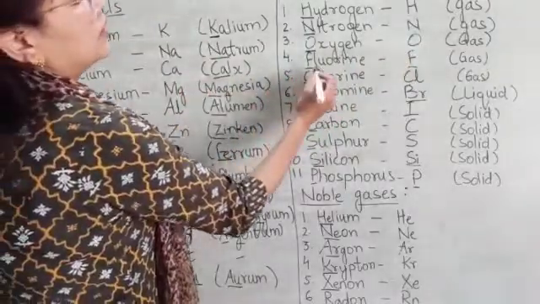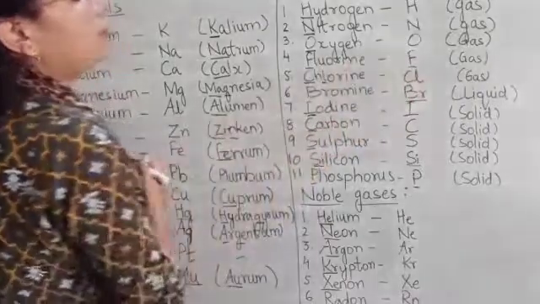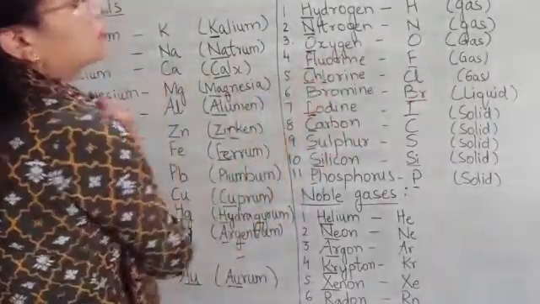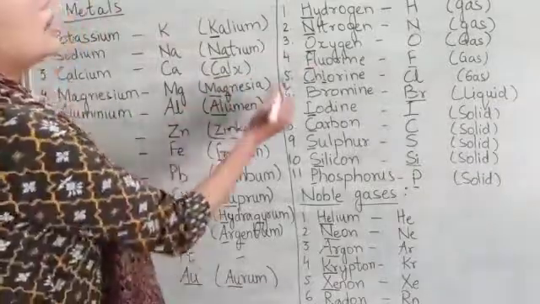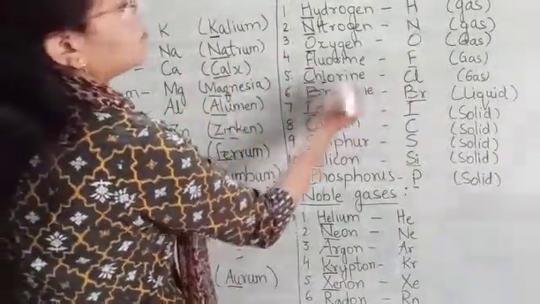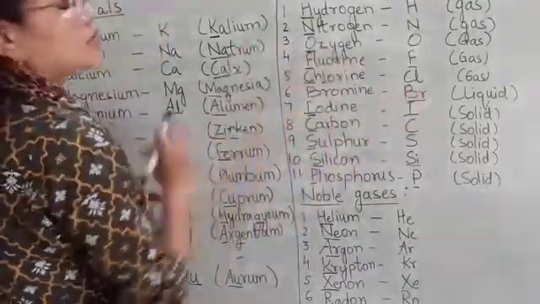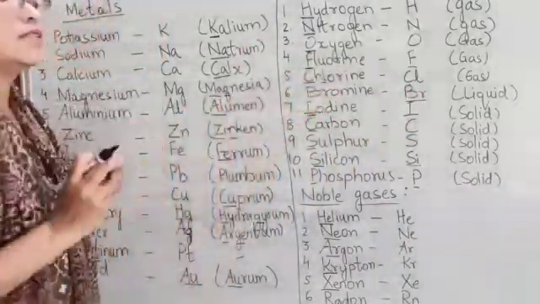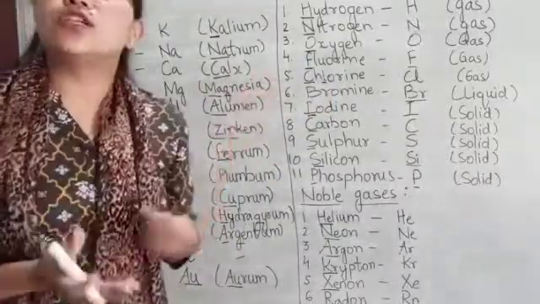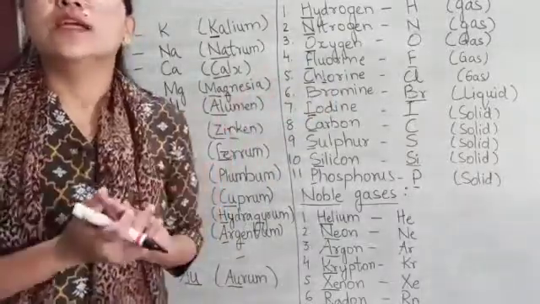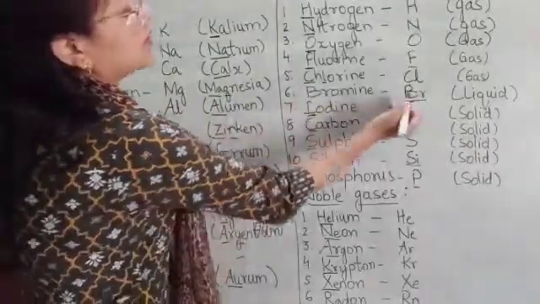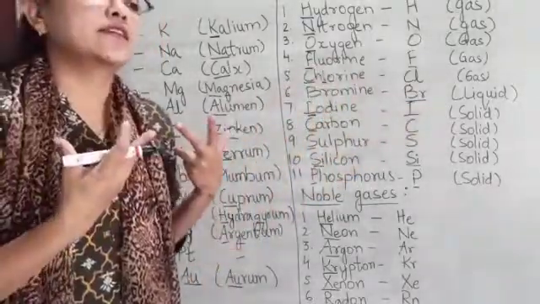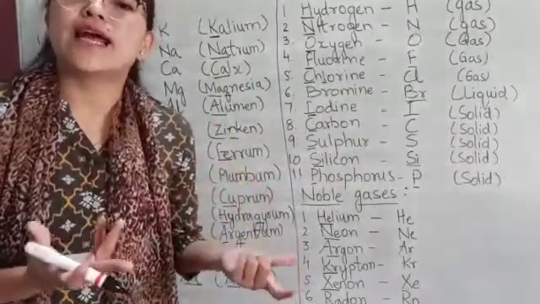Then comes fluorine. The symbol of fluorine is F. It is also a gas, and it is derived from the first letter F. Fluorine is present in toothpaste. Then comes chlorine, and its symbol is Cl. Chlorine is also a gas, and it is used as a bleaching agent and used to kill germs. It is used in swimming pools. Then bromine, the symbol of bromine is Br, and bromine is a liquid, and it is found in many flavored cool drinks like Mountain Dew.